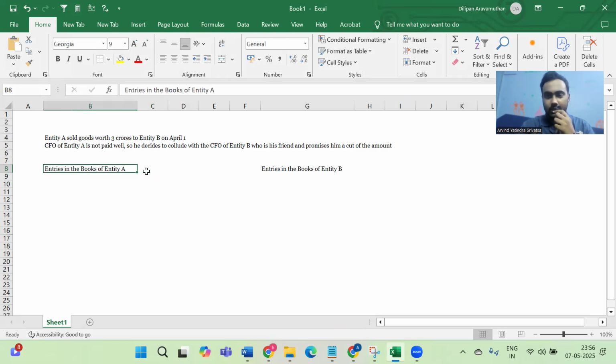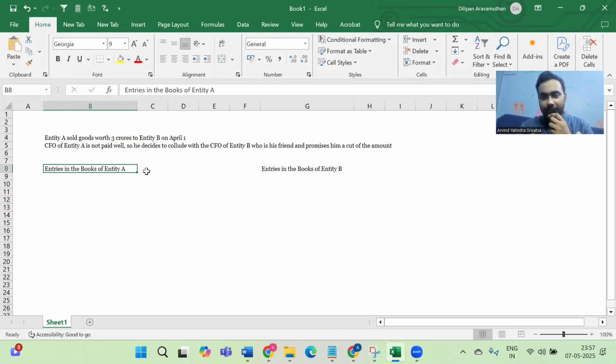So let's say the fraud arises due to the fact that the CFO of entity A is not paid much. So entity A is actually doing well in terms of its operations. Entity A is actually a very big company, but the CFO is not paid much. The CFO is really angry about this. So he wants to pocket a big fat paycheck by doing a fraud on the company. So here is what the CFO of company A decides to do.